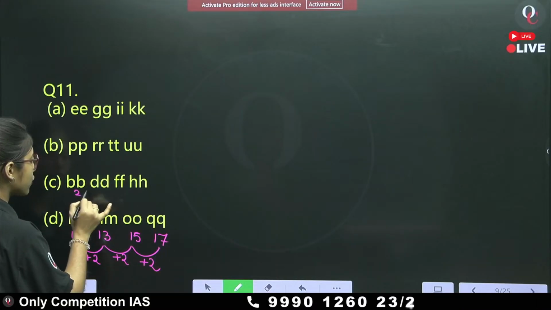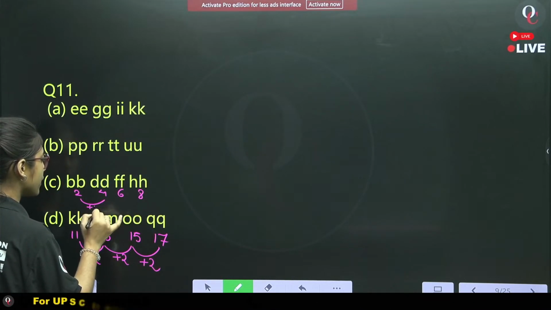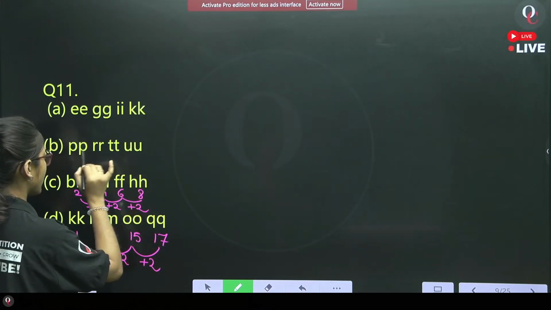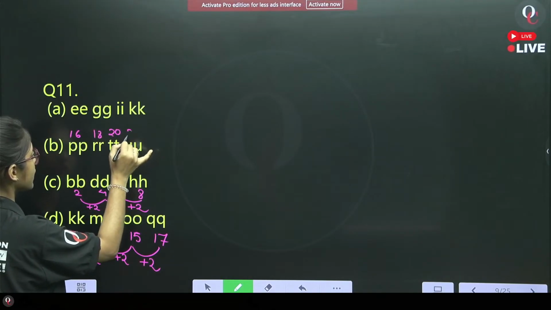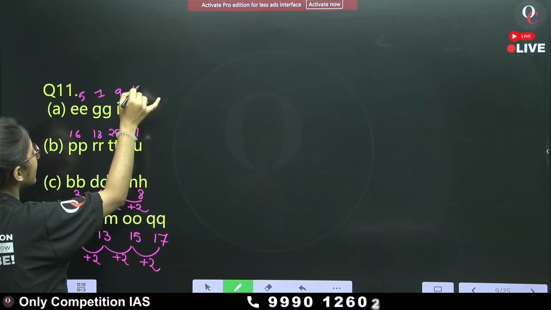B's position value is 2, 4, 6 and 8. Here also every number is given as +2. Fine. 16, 18, 20, 21. 5, 7, 9 and 11.